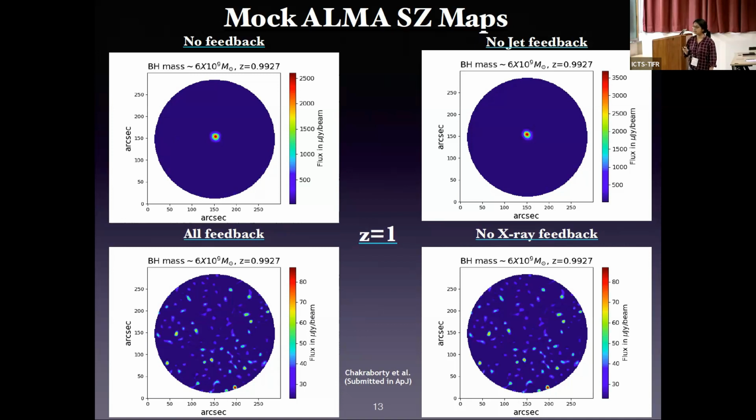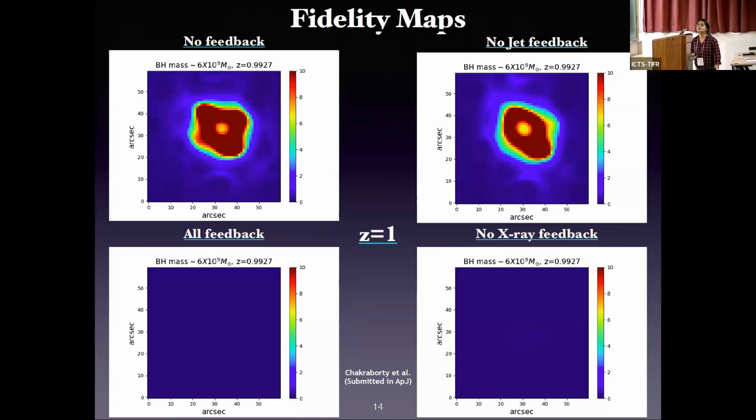This will be more clear if we look at the fidelity maps. Fidelity maps are basically the SNR maps, or signal-to-noise ratio maps, and we can clearly see prominent signals for both no feedback and no jet feedback at high redshift, but there are no such signals at all for the cases with jet feedback. So it is very clear that we are not getting any signals with ALMA when the jet is present.